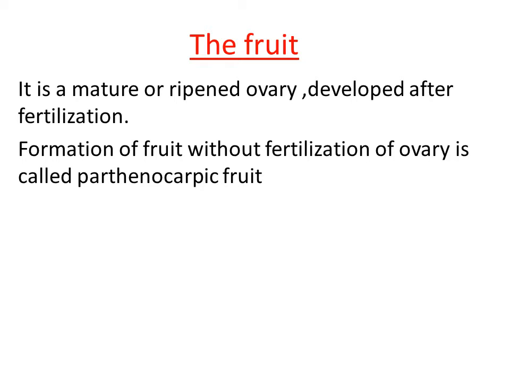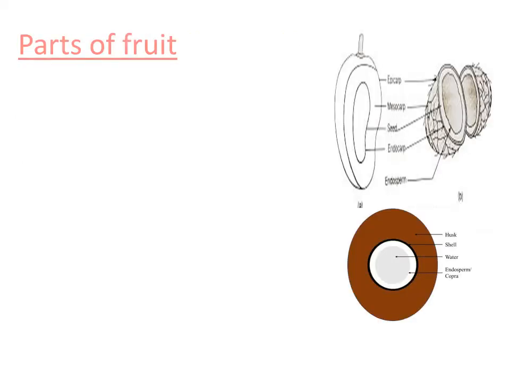Clear? So, one thing we understood is that not in all angiospermic plants does the fruit formation take place only after fertilization. There are some exceptional cases where fruit formation can be seen without fertilization. Such fruits are called parthenocarpic fruits, right? Yes, now let us study the structure of fruit.